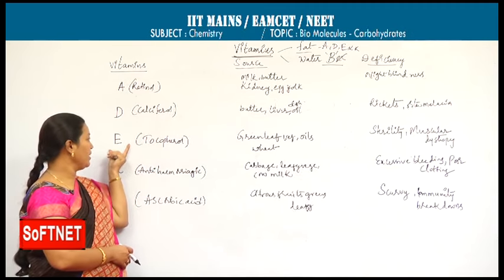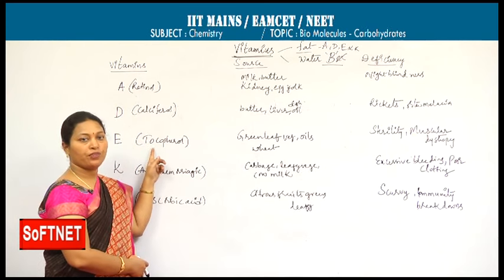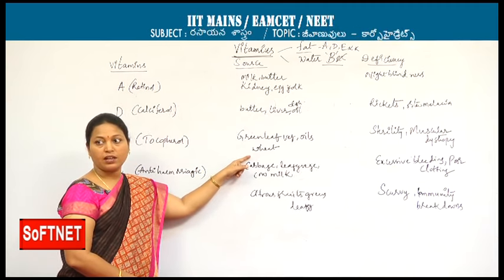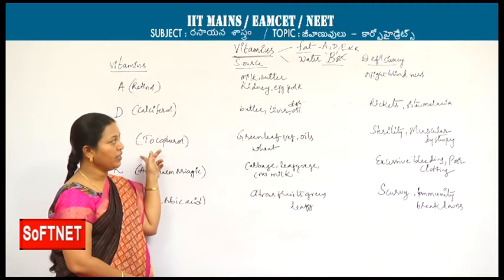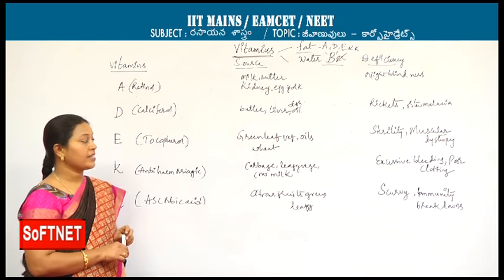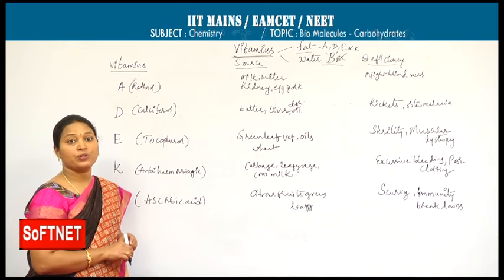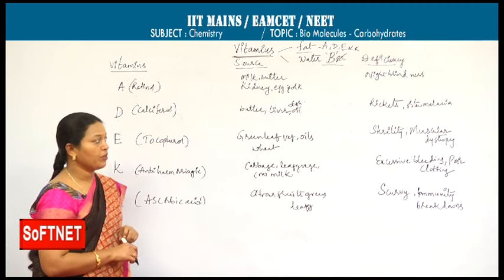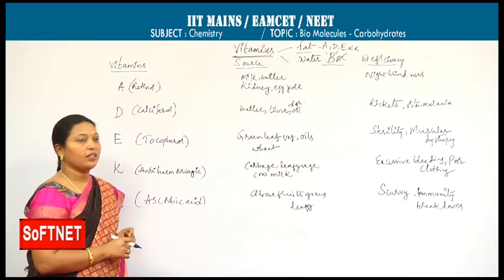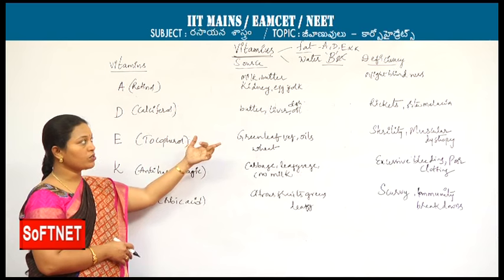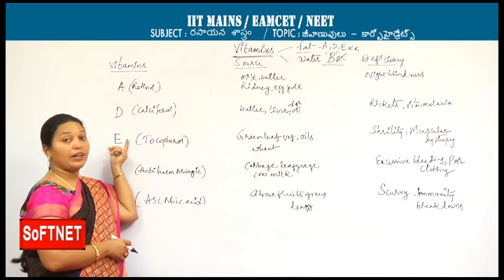Next, vitamin E. Its chemical name is tocopherol, and green leafy vegetables, oils, wheat are the sources for vitamin E. Deficiency disease: sterility. Sterility is nothing but being unable to produce the next generation. Genetical disorders may come under sterility, and muscular dystrophy. As I said for vitamin D, here also the muscles may not work properly. Muscular dystrophy is also the deficiency disease of vitamin A.